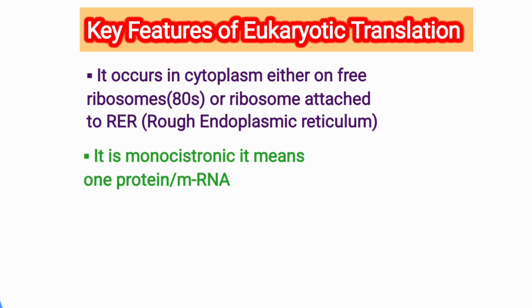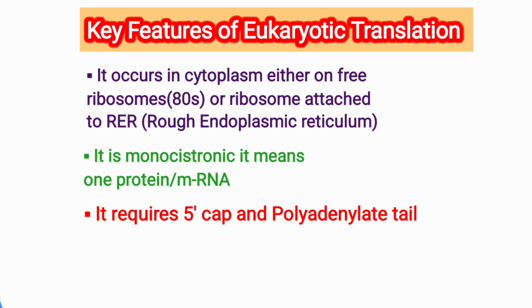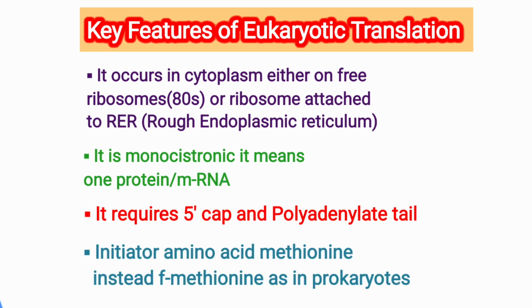It is monocistronic, which means one protein per messenger RNA. It requires a 5' cap and a polyadenylate tail. The initiator amino acid is methionine instead of formylmethionine as in prokaryotes.